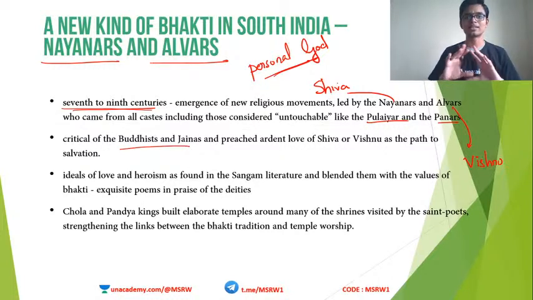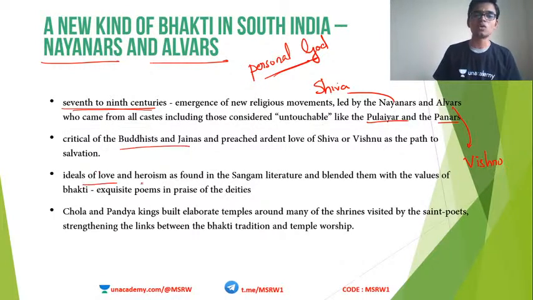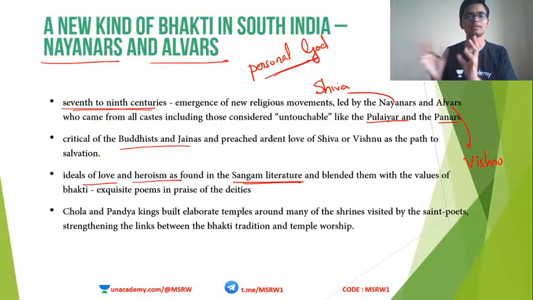This is the time when other saints like Kabir, Tulasidas, Ramanuja, etc. came to the fore in North India. So the idea of bhakti, or the idea of a personal God, started to arise at this time. The ideals of love and heroism were also featured here, especially in the Sangam literature. Sangam literature means the literature of the old Tamilian era, the Sangam age, which is around before the 6th century AD.